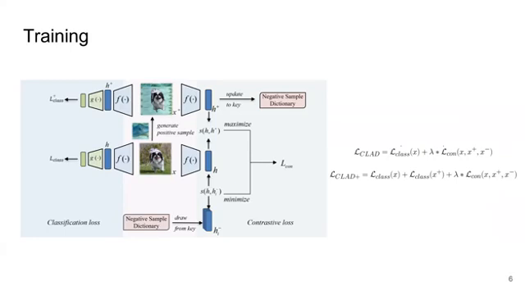The classification loss is calculated for the anchor. When calculating the contrastive loss, the negative samples are drawn accordingly from the negative sample dictionary based on the label of each anchor. The contrastive loss is finally calculated based on feature representations for the anchors, positive and negative samples.